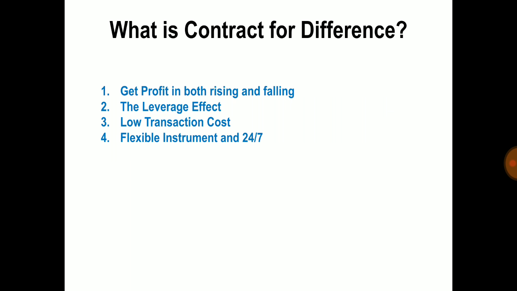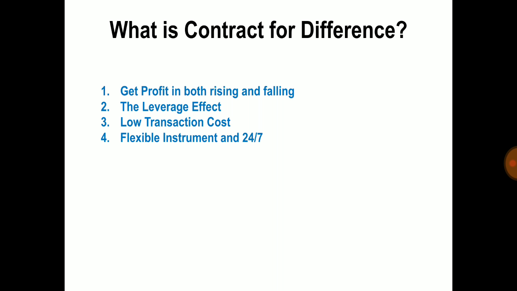So now let us know what are the different advantages of contract for difference. There are basically four different advantages of contract for difference, which are: get profit in both rising and falling. The second is the leverage effect. The third is low transaction cost, and the fourth is flexible instrument.